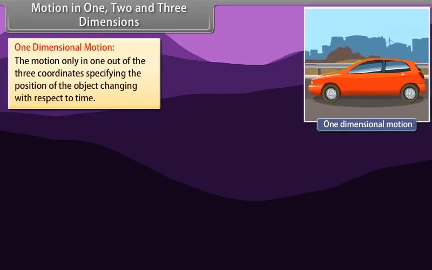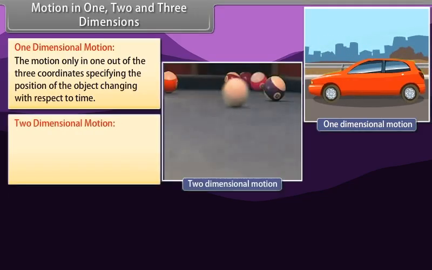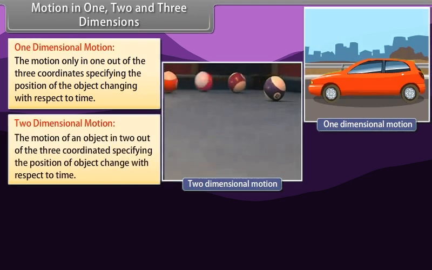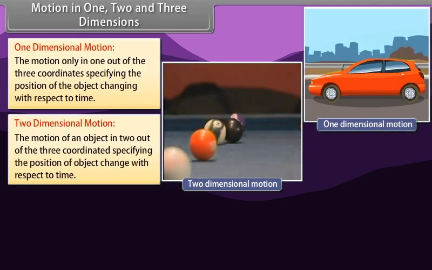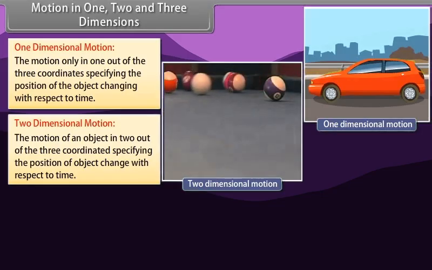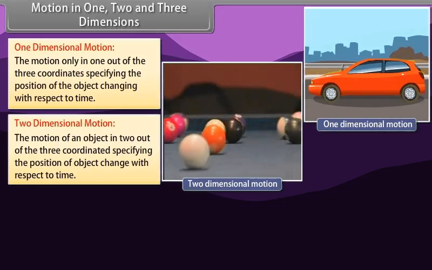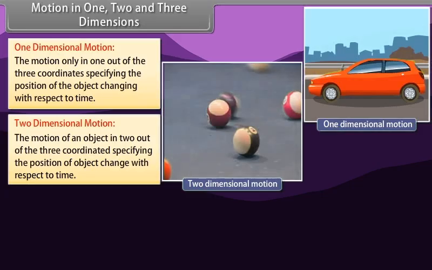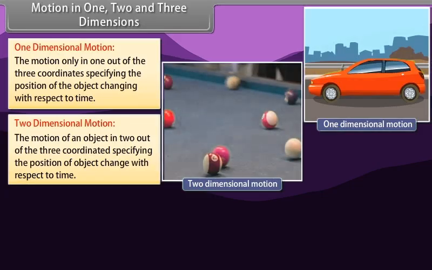One-dimensional motion. The motion of an object in which only one out of three coordinates specifying the position of the object changes with respect to time. Example: a car traveling in a straight line. Two-dimensional motion. The motion of an object in which two out of three coordinates specifying the position of the object change with respect to time. Example: a billiard ball moving over a billiard table.